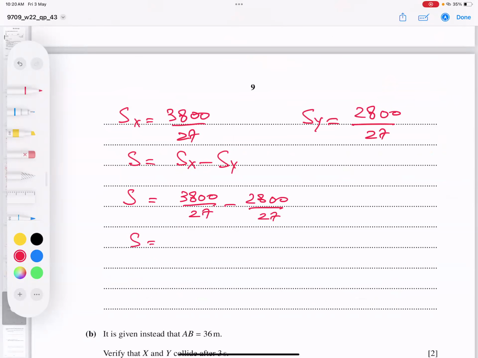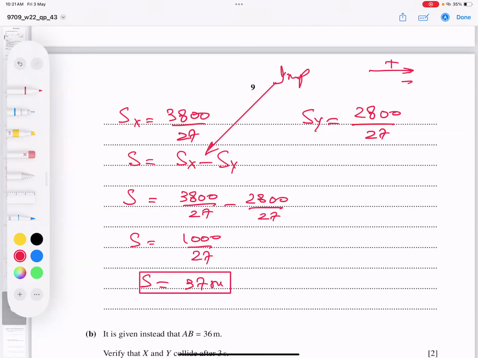I am getting it in fraction form 1000 by 27, and in meters it is giving us 37 meters. So this was a technical point, and this is one of the most important points, why I kept the negative sign. Going away, velocity positive; coming back, velocity negative with respect to the observer. I think the point is clear, and now we go for the next part.